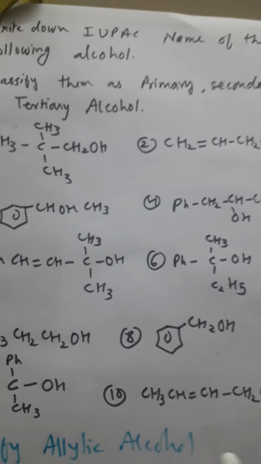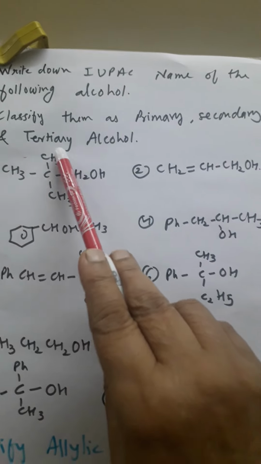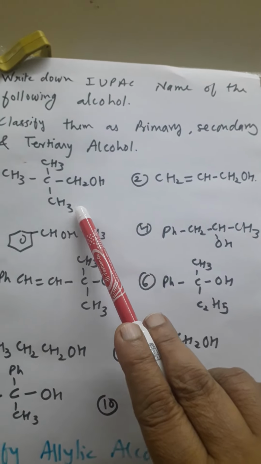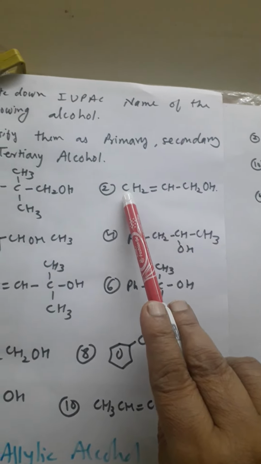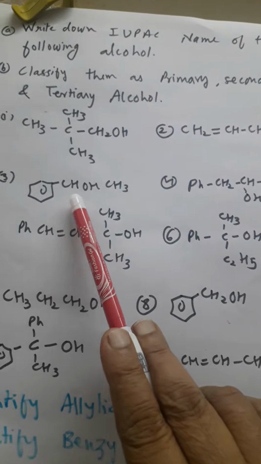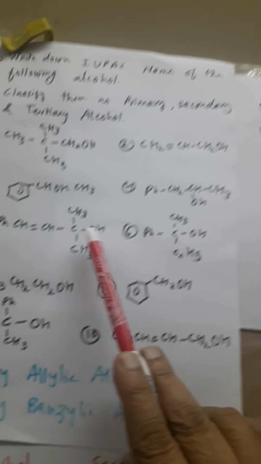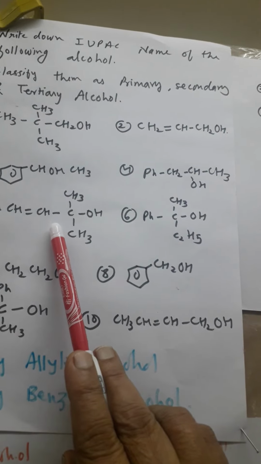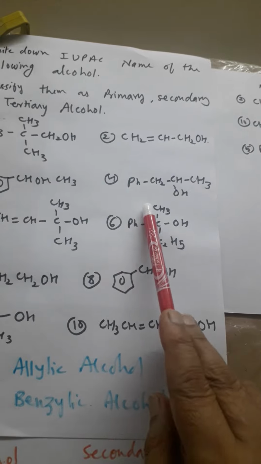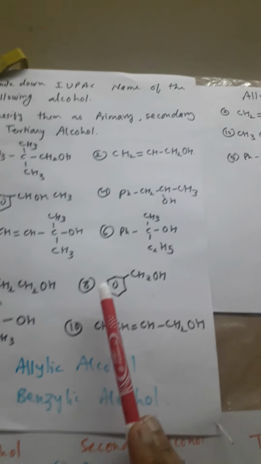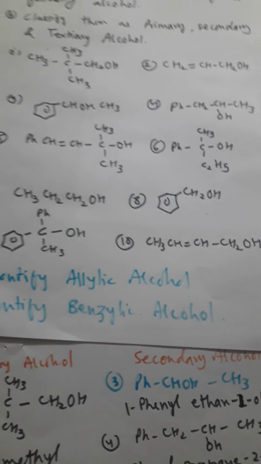Okay, first of all I will tell you this. See, this is CH2OH, C, CH3, and here CH3, CH3. Okay, you write down every structure. Now, here CH2OH, CH double bond CH2. Here a benzene ring is there, CHOH, CH3. And then Ph, CH2, CHOH, CH3. Now, Ph, CH double bond CH, C, CH3, CH3, OH. Ph, C, CH3, C2H5, OH. You write down all the structures, pause your video and write down all the structures,